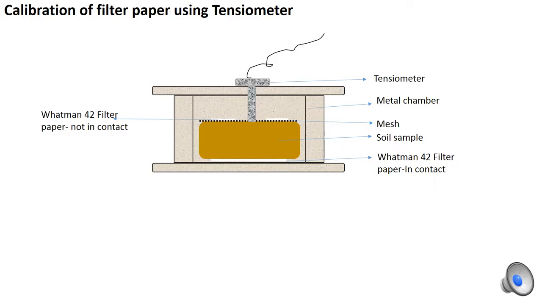Tensiometer has been used as a calibration device for the matrix suction which is placed in contact from the top on the sample. The data has been recorded for matrix suction until it reached equilibrium for the tensiometer values, and later the filter papers which are in contact and not in contact are placed in oven to get the moisture content of the filter papers, and a sample extracted from the dried sample is placed in WP4C to get the total suction of the sample at that given moisture content.